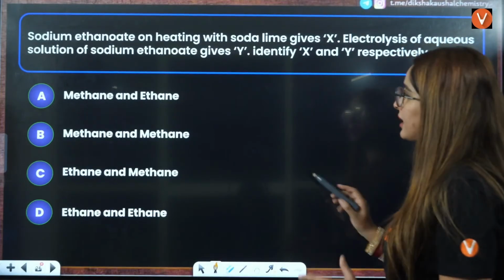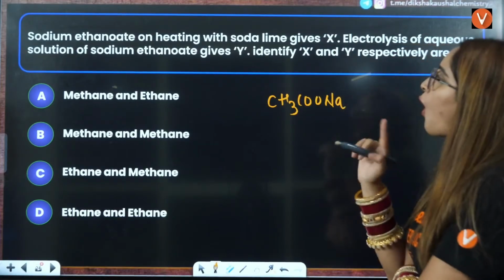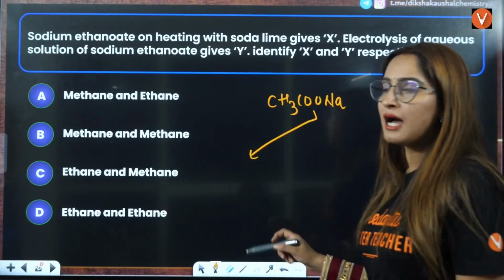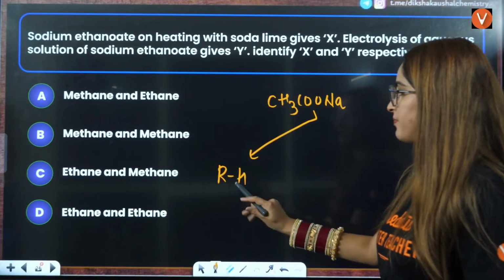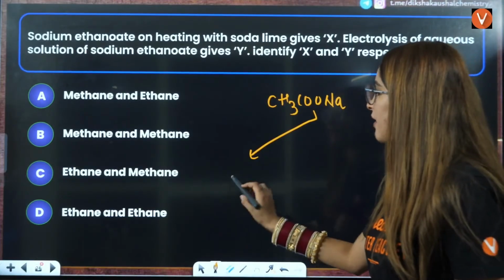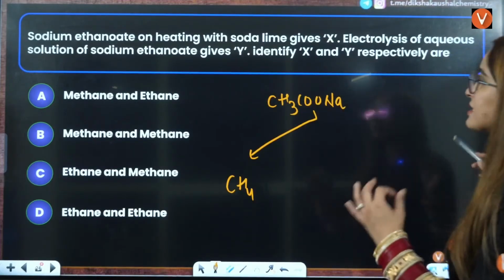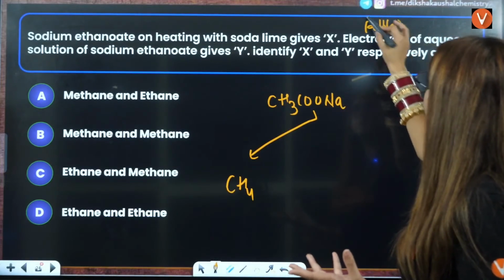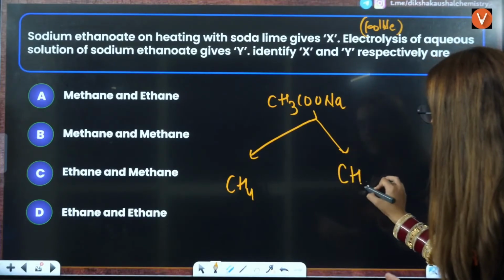Next is sodium ethanoate, that is CH3COONa. This is sodium ethanoate. On heating with soda lime, it is going to give you RH. That means you will have the formation of CH4, if this is your R part. Electrolysis of aqueous solution, that is Kolbe's electrolysis, they are asking you. That is going to convert this into R-R, that is CH3CH3.